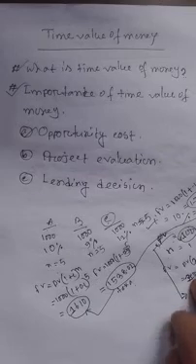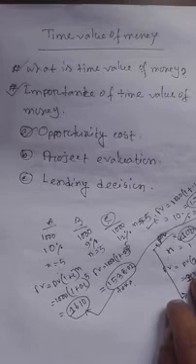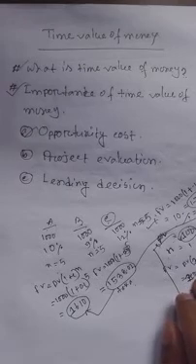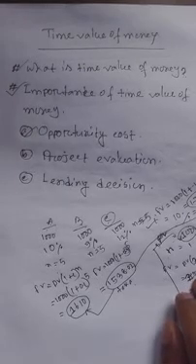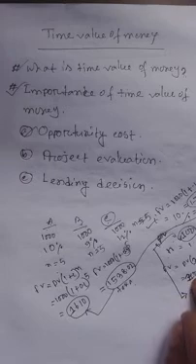Now I am describing project evaluation. This is the most important topic from this chapter. To evaluate a long-term project, a comparison has to be made between the present cost of the project and the expected income or inflow of money from the investment.